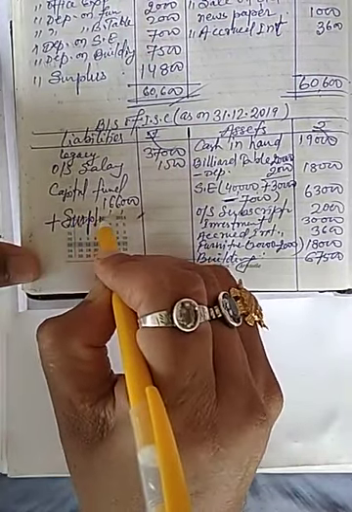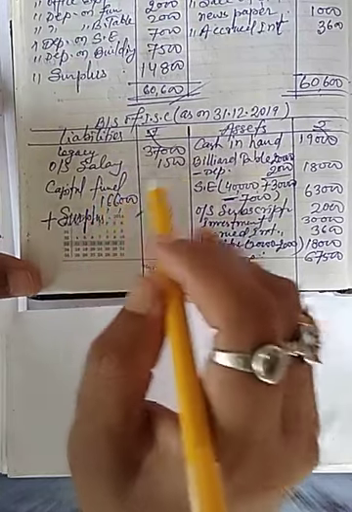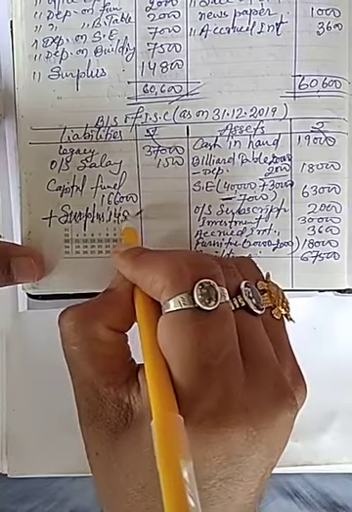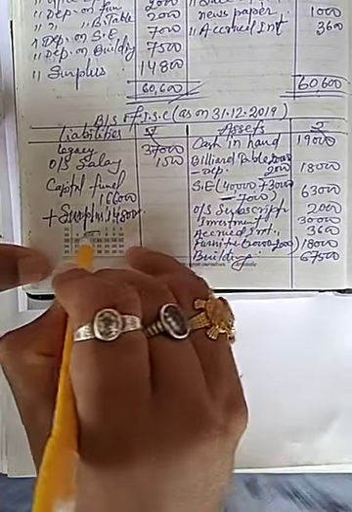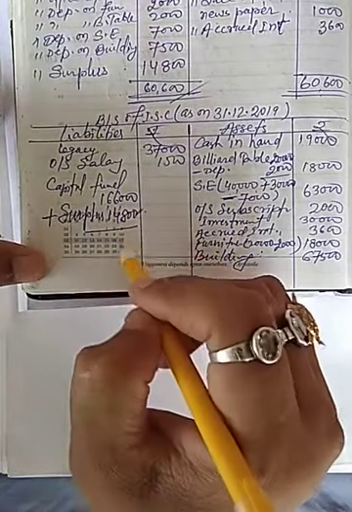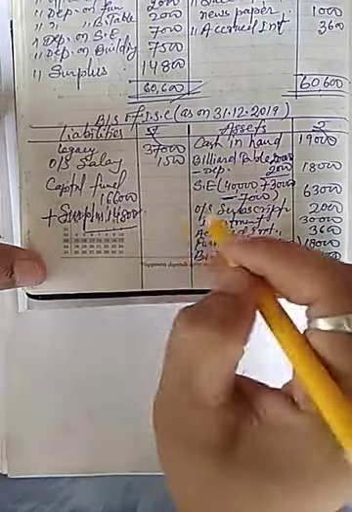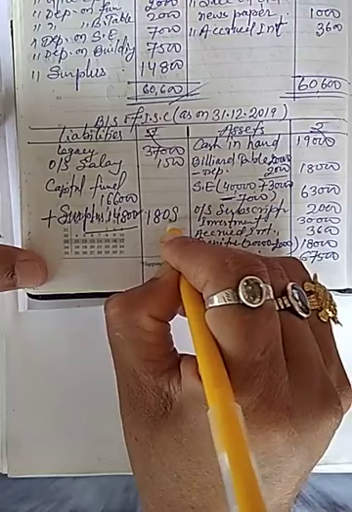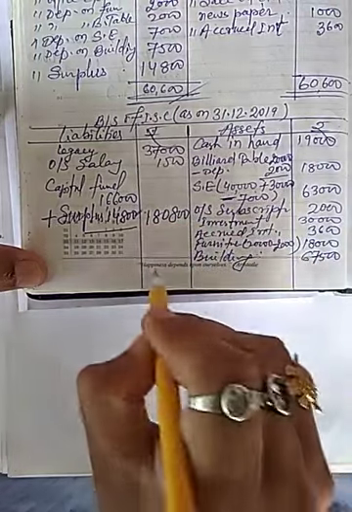Now I will put the surplus in liability side with capital fund 14,800, and therefore it will be 1,80,800.